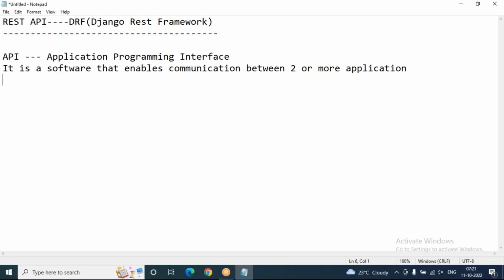API is nothing but application programming interface. From the Django point of view, we are using the REST framework for API creation, and REST is not reserved only for Django. It's a common service. REST is an architectural pattern, a common architectural pattern for anywhere. Even Java programmers use RESTful services, and even .NET programmers use web APIs. So the terminology is different, but the purpose is the same.